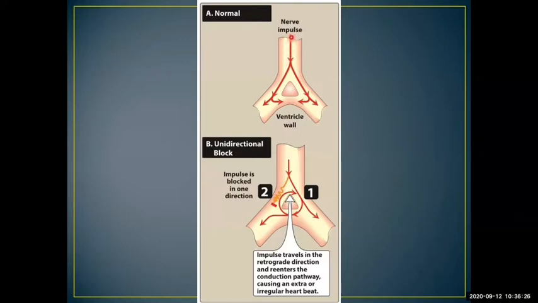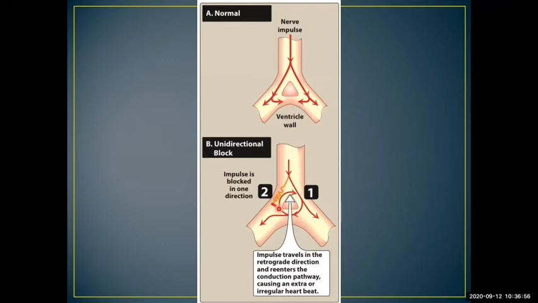The Purkinje fibers are also nothing but kind of nerves, right? So these Purkinje fibers receive a nerve impulse like this. This impulse is going to travel on both sides of the ventricle wall. But when these two impulses collide with each other, they are neutralized at this spot.